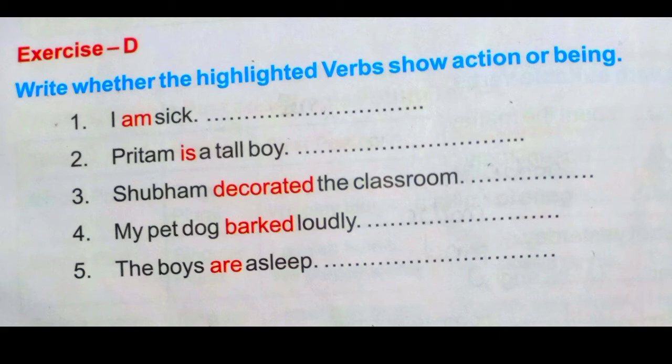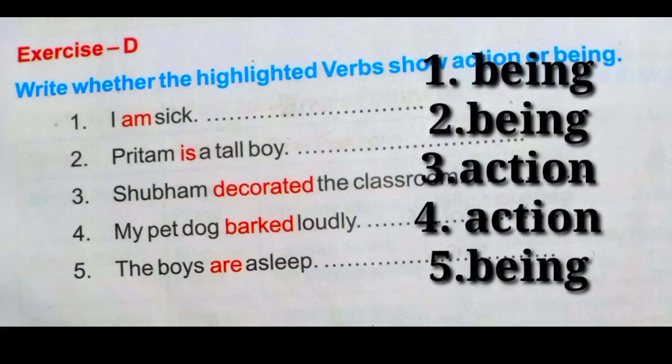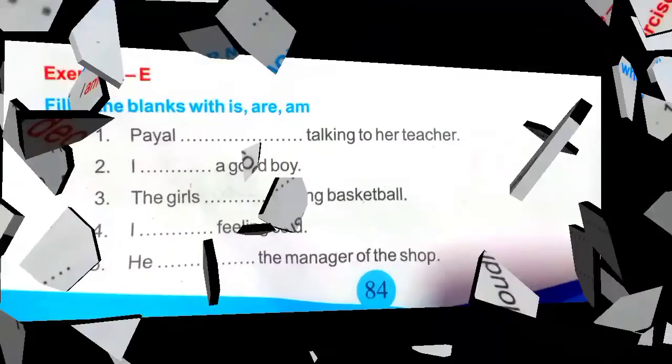My pet dog barked loudly. Same thing, barked. Barked is an action performed by the dog. So it is an action. The boys are asleep. Here again a state. Then in the blank you have to fill being. So the answers are being, action, action and being. Now see the next exercise, exercise E.